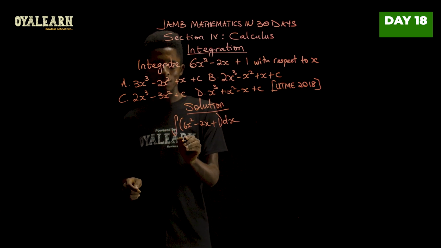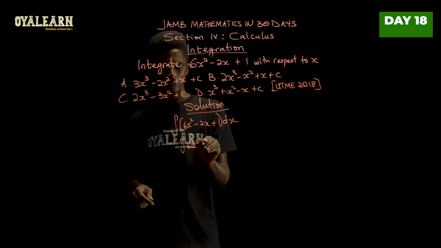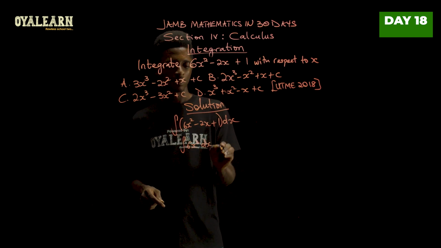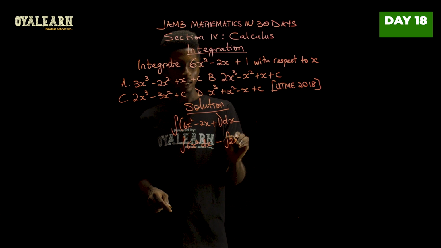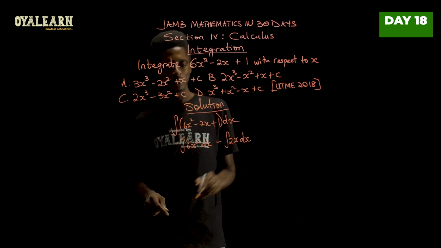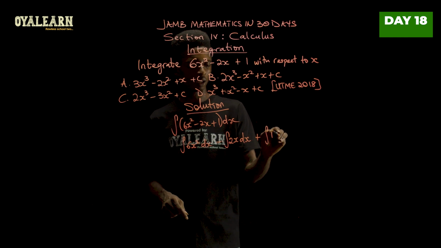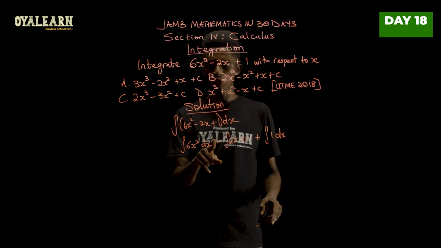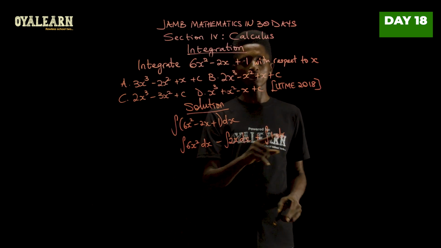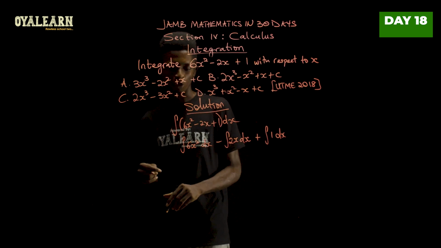Now, what this would mean is that we're going to be having integral 6x squared dx minus integral 2x dx plus integral 1 dx. Now, when you integrate all of this, you know this will give you plus c, plus c, plus c. So we add all those c together to get k, right? So let's go on to solve this.